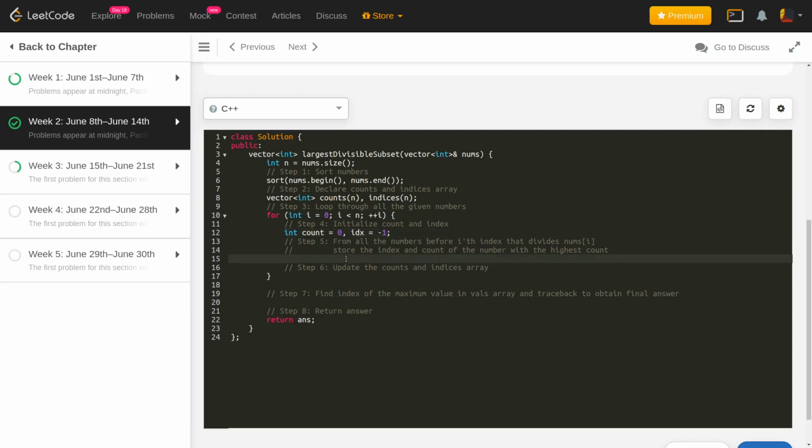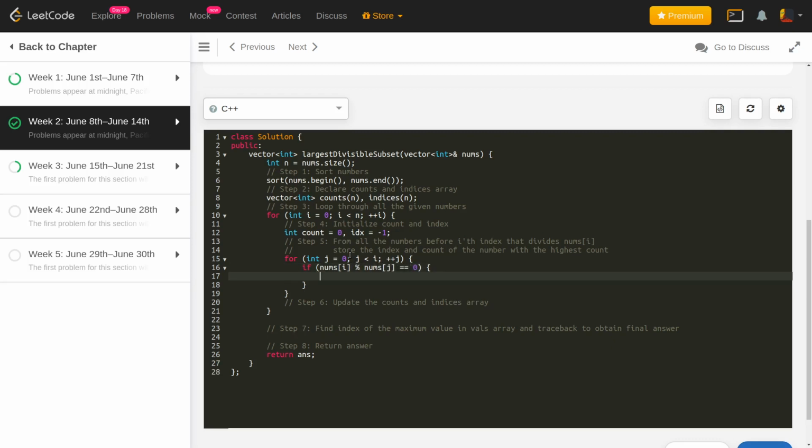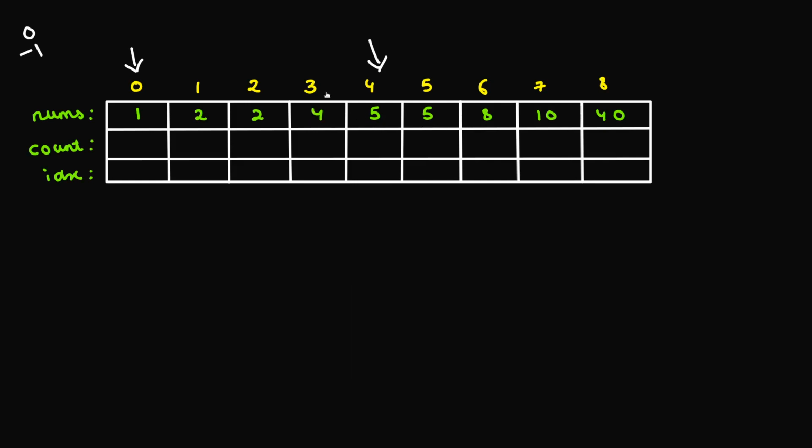And what we do next is we iterate on all the numbers. So we iterate from j equal to 0 to j less than i. For each number, the first thing we check is whether nums of j actually divides nums of i or not, because that's the only case when we will consider this number. So if nums of i mod nums of j double equals 0, only in that particular case am I interested in checking whether this is the right number for me, whether I can actually come from this number or not.